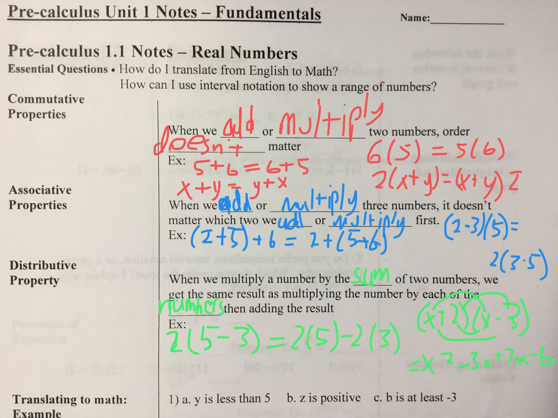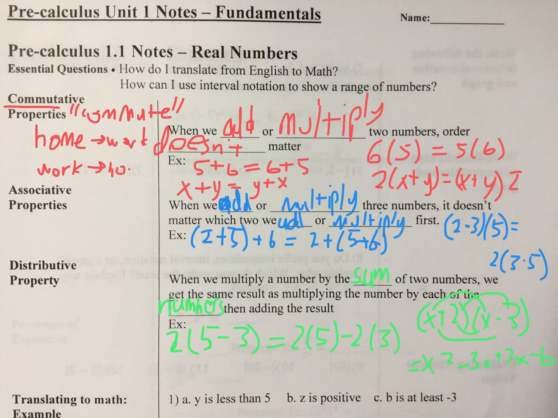Last thing on this page, I just wanted to point out a little trick I use to remember the commutative property. I think of the word a lot of adults use, commute. Commute is like when you drive to and from work. So it's 2 things. You start at home, and then you go to work. And then at the end of the day, you start at work on your drive, and then you go home.